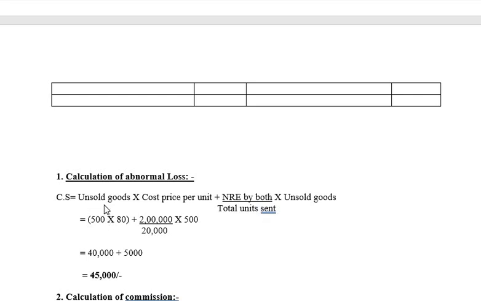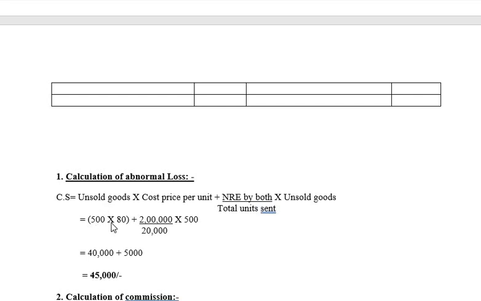So unsold goods is 500 into 80 rupees is the cost price per unit plus non-recurring expenses incurred by the consignor, that is 2 lakhs. Okay, we got to take the non-recurring expenses made by both, but if you check the expenses made by both of them, it will be only one, that is freight and insurance, which is non-recurring. Okay, divided by units sent, that is 20,000, into unsold goods is 500.